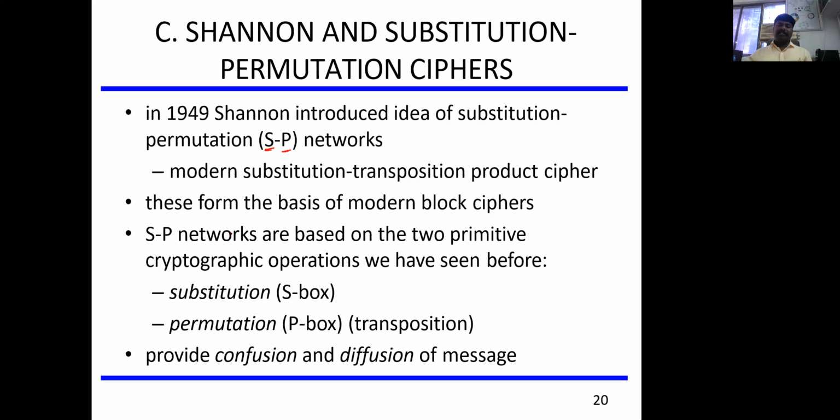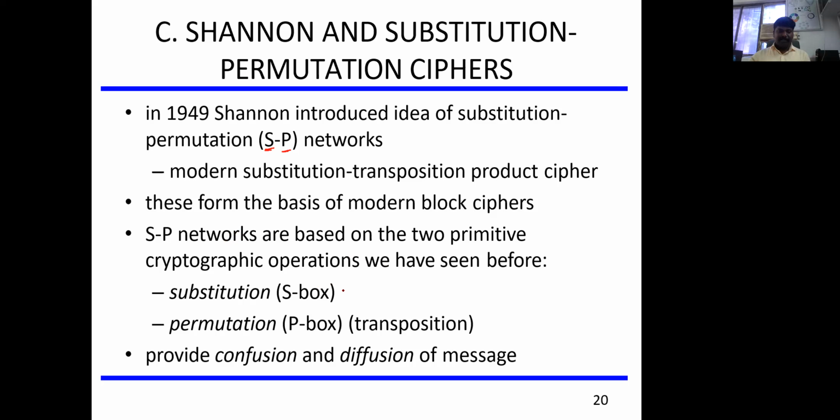A permutation, which we can also call a transposition technique, rearranges the position of the plain text so that the cipher text is completely in jumbled order, right?